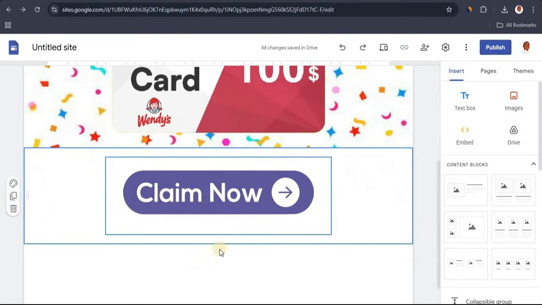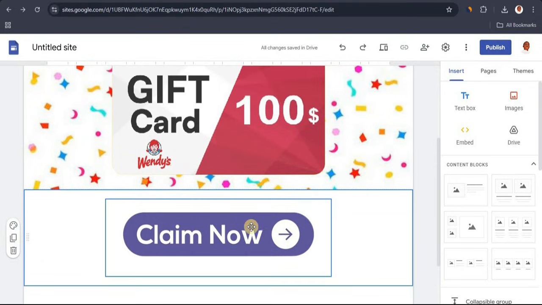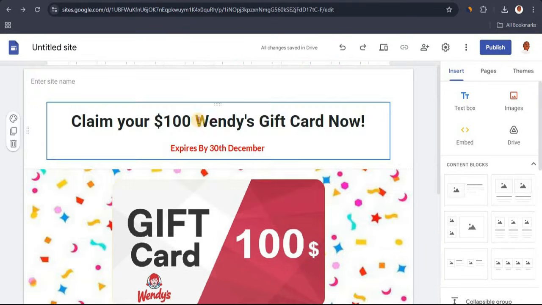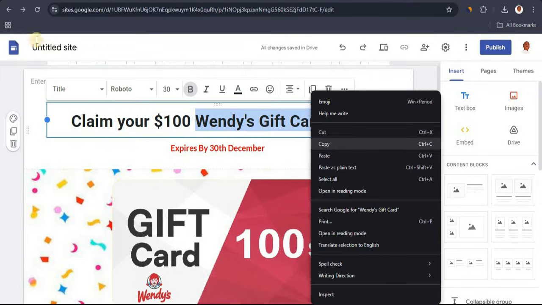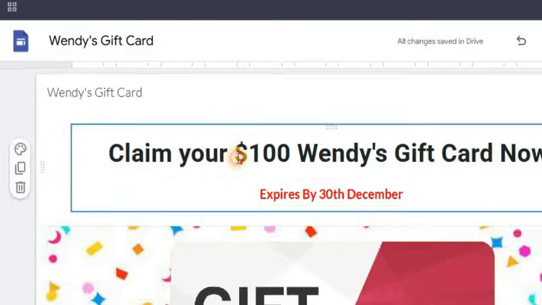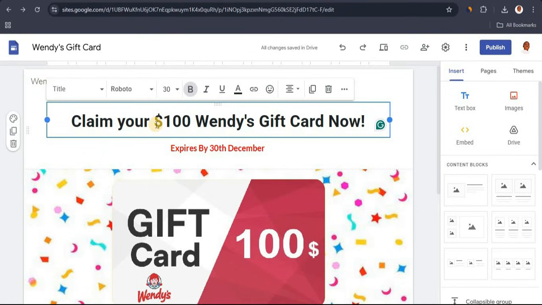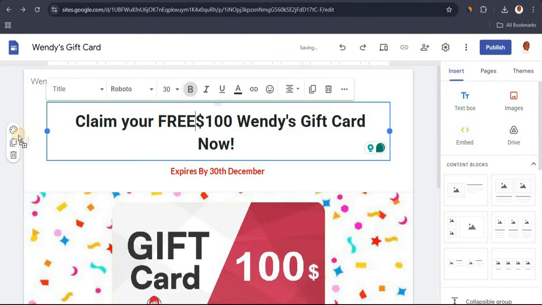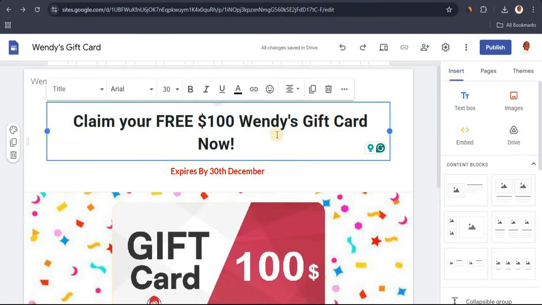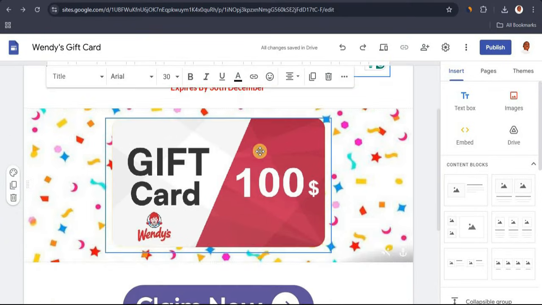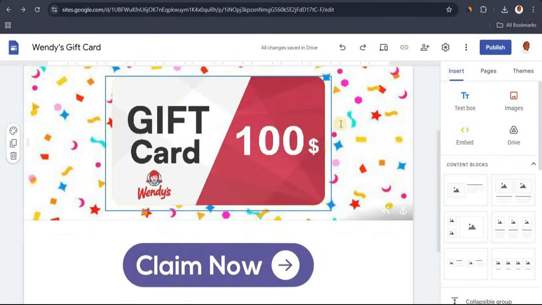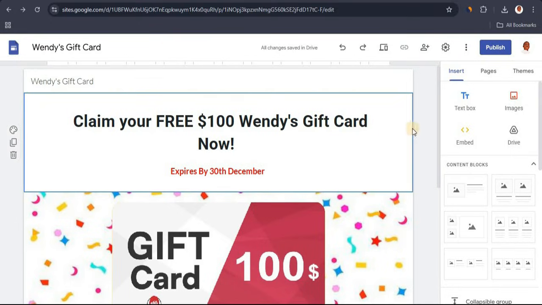Okay, once you're done with this, you want to give your website a name. So scroll up, copy the title of your website. So I'm going to copy this and paste that in here. Okay, one more thing we need is to add a free to this. I'm going to do free, stretch this all the way. Okay, so it says claim your free $100 Wendy's gift card now, expires by December, and this here is our gift card and over here is our button. Now take a look at what we just built for 100% free.